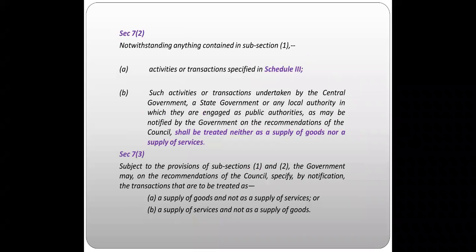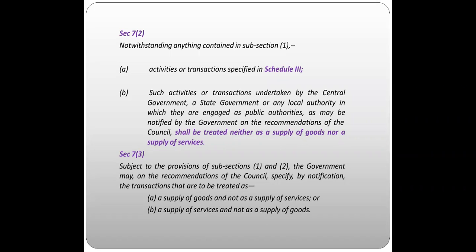Now what does section 7 subsection 2 say? It says that activities or transactions specified in Schedule 2 are supply. The activities which are specified in Schedule 3, such activities or transactions undertaken by central government or state government or any local authority in which they are engaged as public authorities, as may be notified by the government on the recommendation of the council, shall be treated neither as a supply of goods nor as a supply of services.